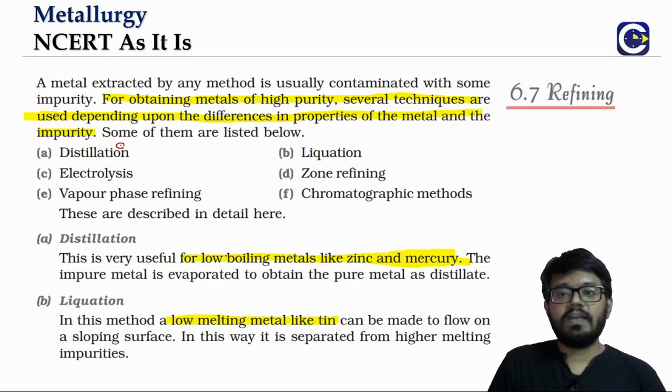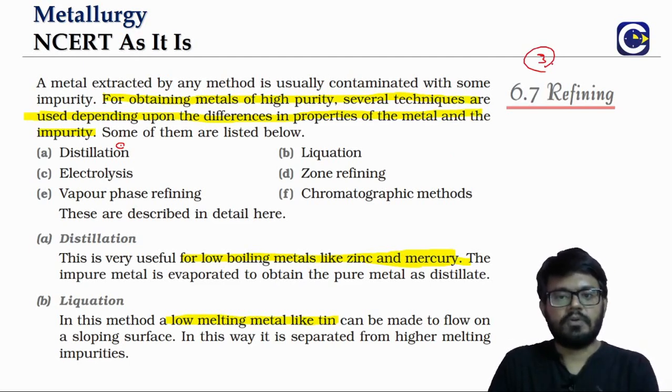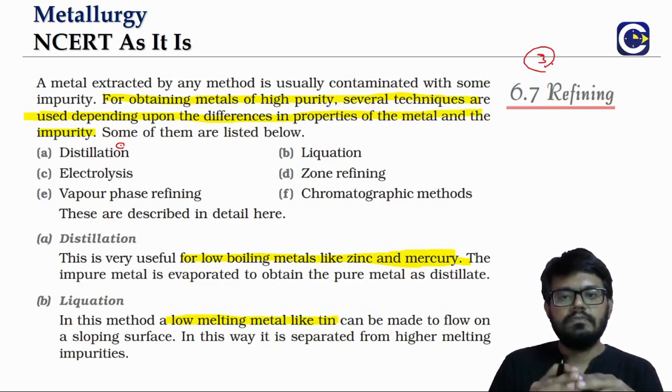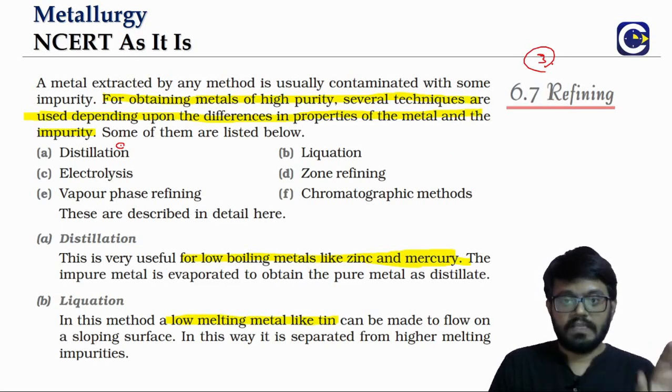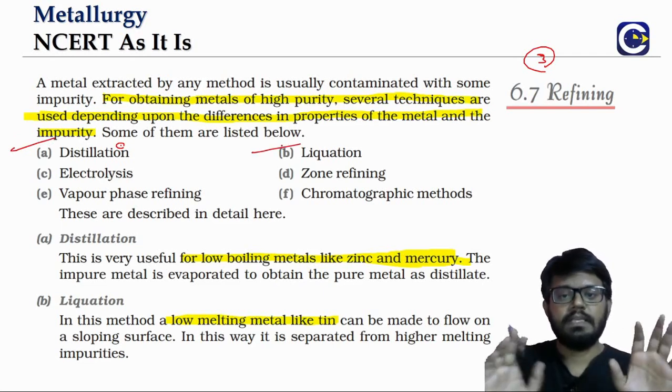So now we look at the refining. Once we get the metal extracted from the concentrated ore, the third stage of metallurgy is the refining process. Refining basically means the metal will have some impurities, so we will have to remove those impurities and get the pure form of the metal. For that, we have some processes that are given as per the NCERT.